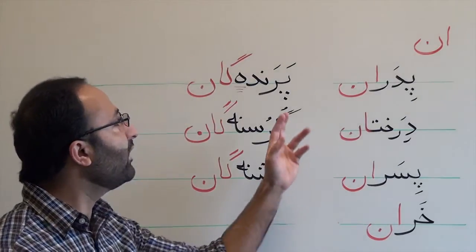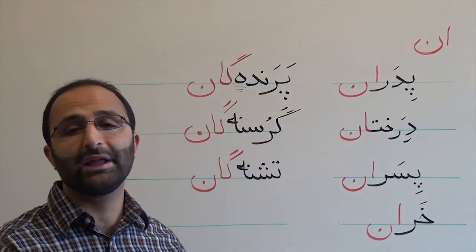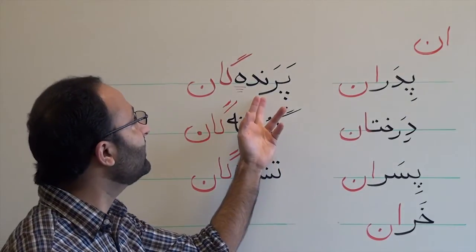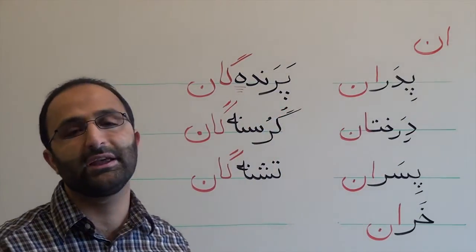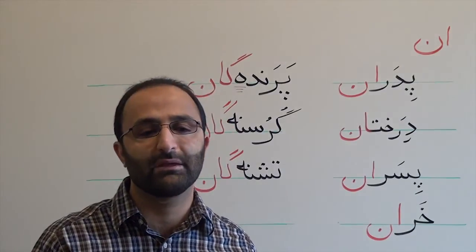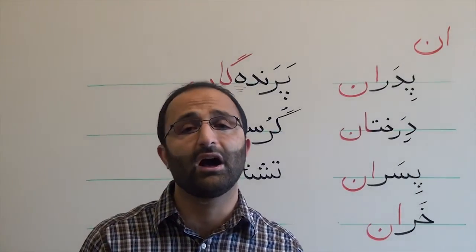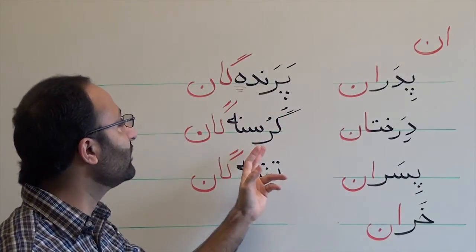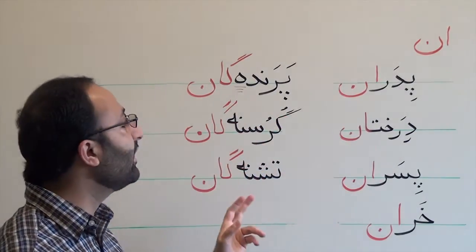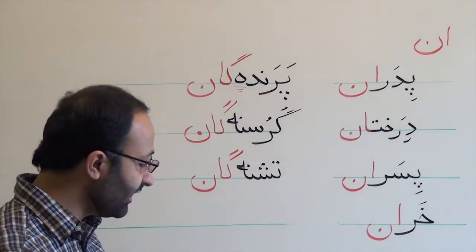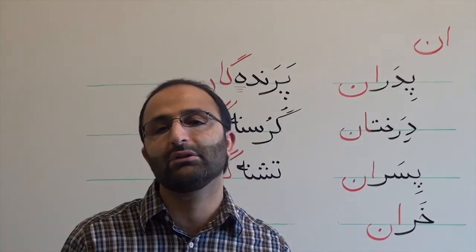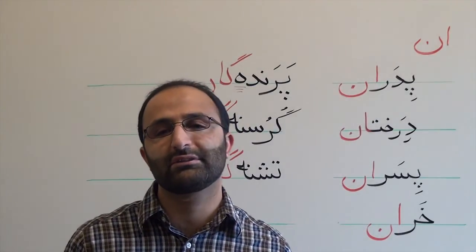Another point is that when the noun ends in a vowel, instead of using the suffix an, we use gan. پرنده پرندگان، گرسنه گرسنگان، تشنه تشنگان. That was the lesson on how to form a plural noun by using the suffix an.